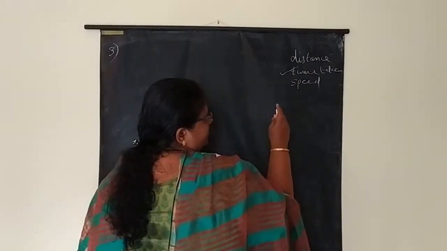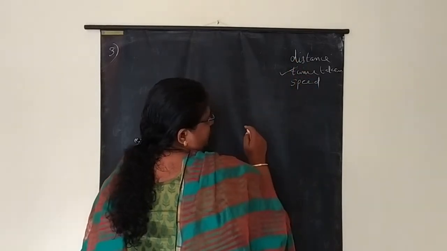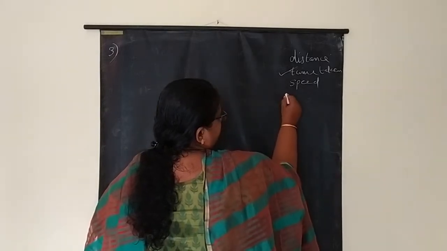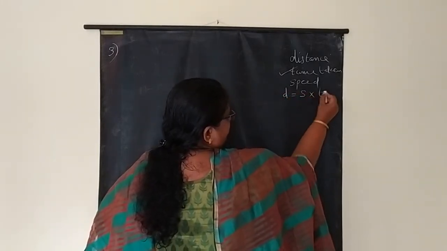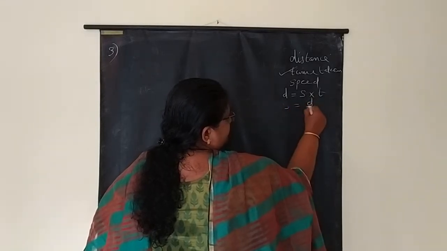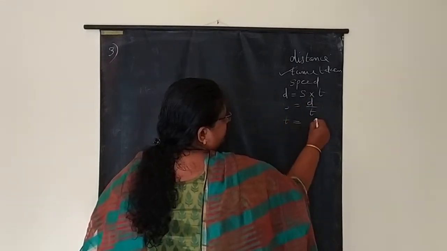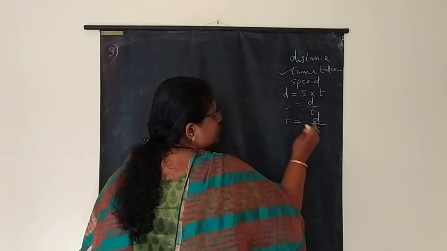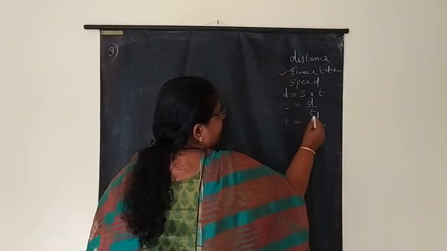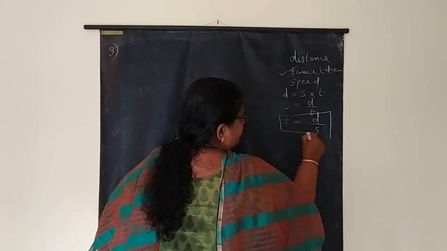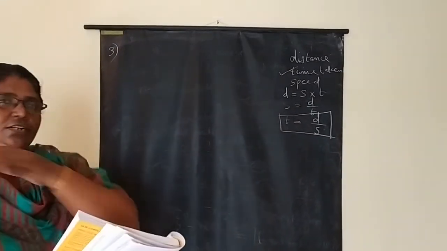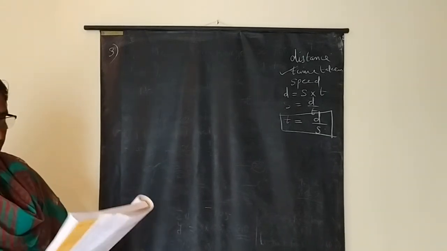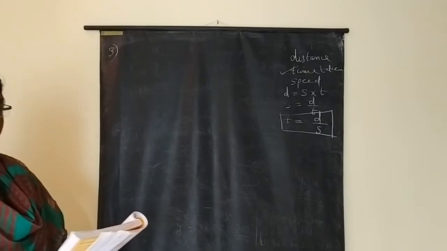You know there is a formula relating these 3 terms: distance, time and speed. What is the formula? Distance is equal to speed into time, or speed is equal to distance by time, or time is equal to distance by speed. We can use any of them, but here the relation is given in terms of time, so we have to use the formula time is equal to distance by speed. And what is the question? Find the speed of the train and that of the taxi.